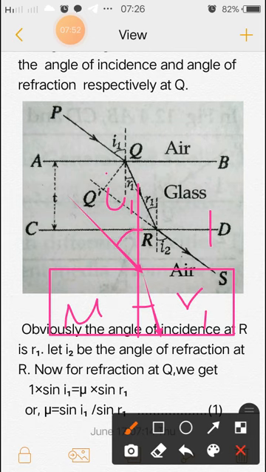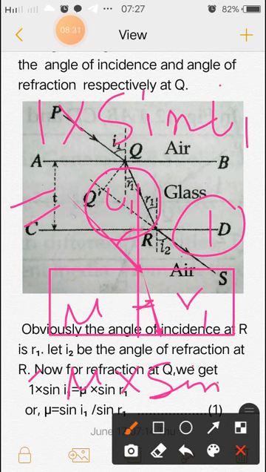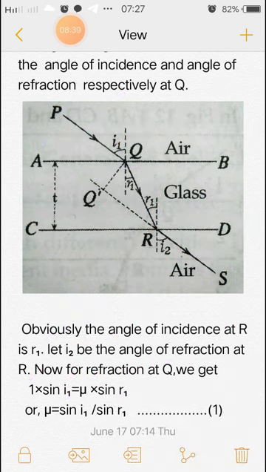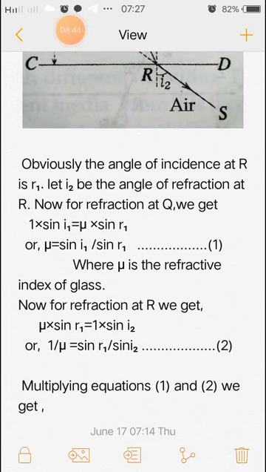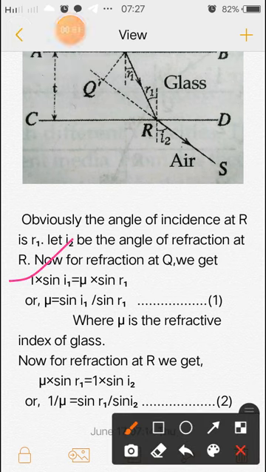So from Snell's law we can write 1 into sin I1 is equal to mu into sin R1.